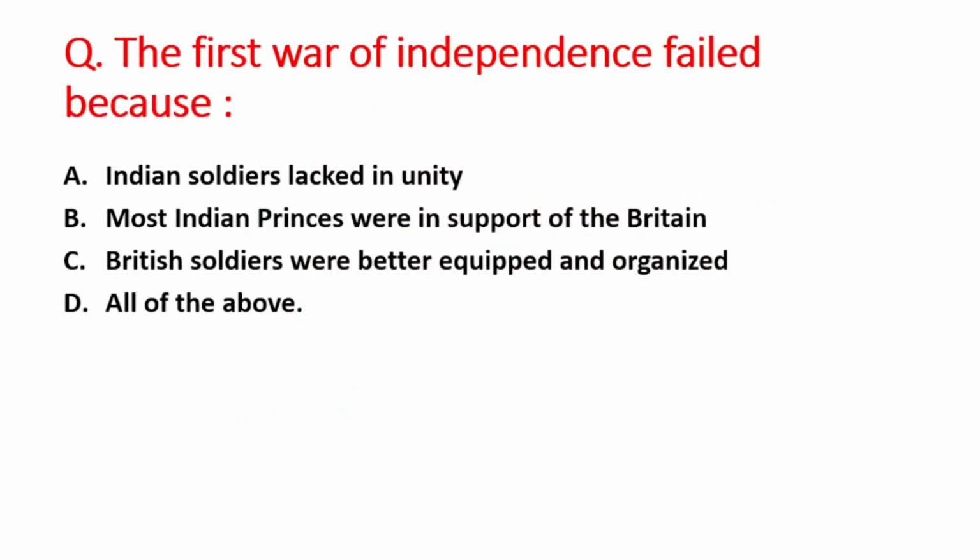Next question is the first war of independence failed because A option is Indian soldiers lacked in unity, B option is most Indian princes were in support of the Britain, C option is British soldiers were better equipped and organized, and D option is all of the above. The right answer is option D, that is all of the above.